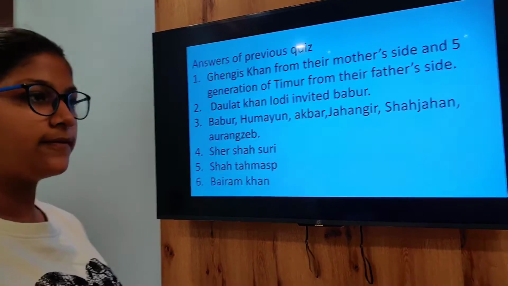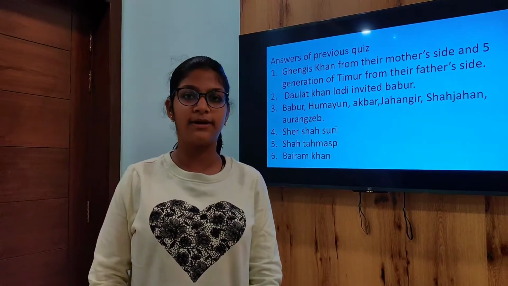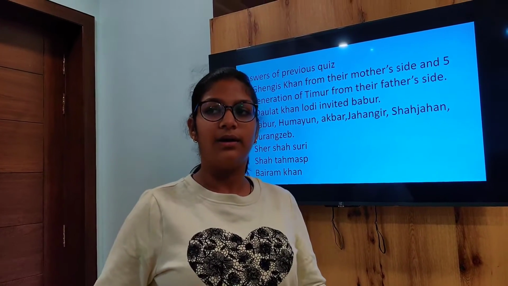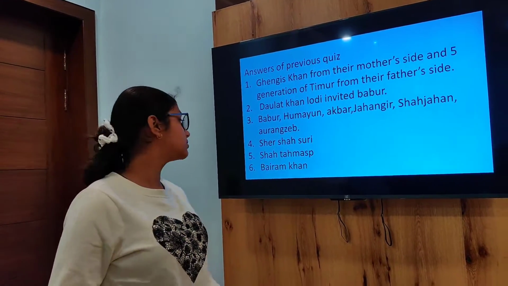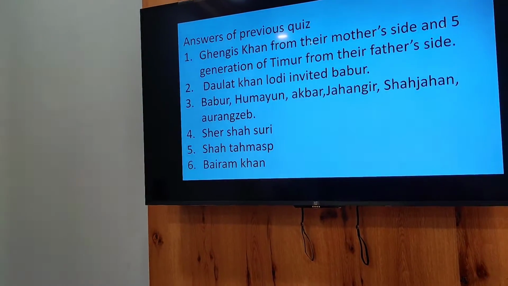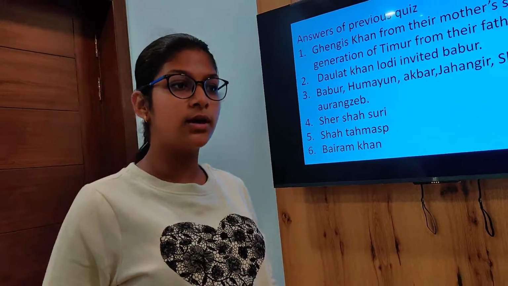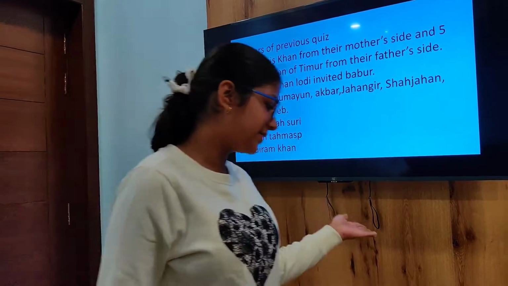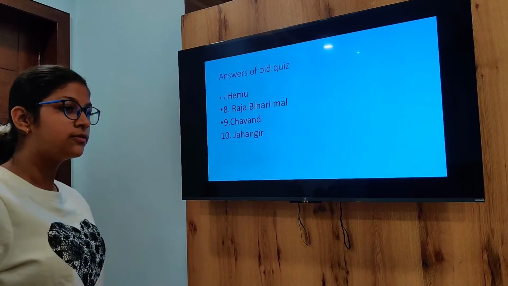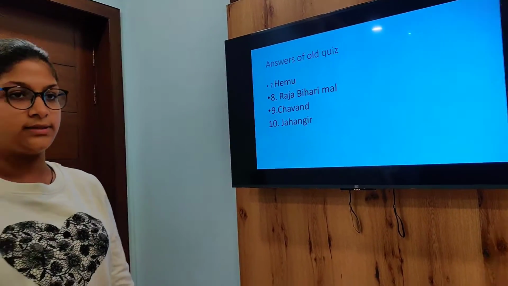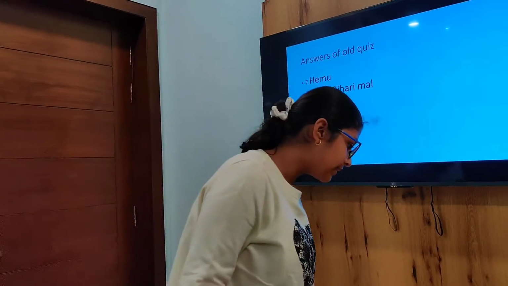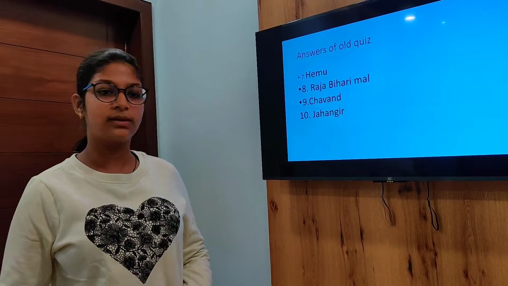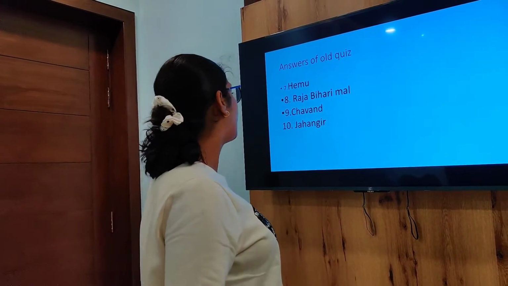Now the fifth question was, with the help of which Persian ruler did Humayun regain his throne? So Shah Tahmasp. Now the sixth question was, who was also known as Khan-e-Khan? So the answer is Bairam Khan. Now let's move on to the seventh question: who was the Wazir of the dynasty? So Himu was the Wazir. Now the eighth question was, Jodhabai was the daughter of which king? So the answer is Raja Bihari Mal.